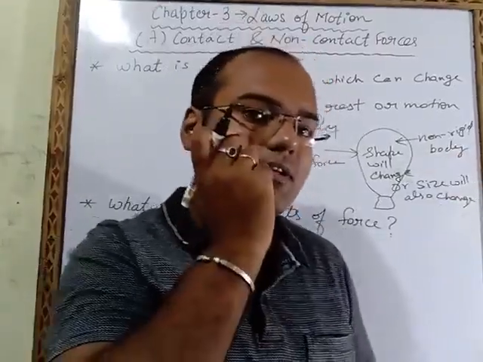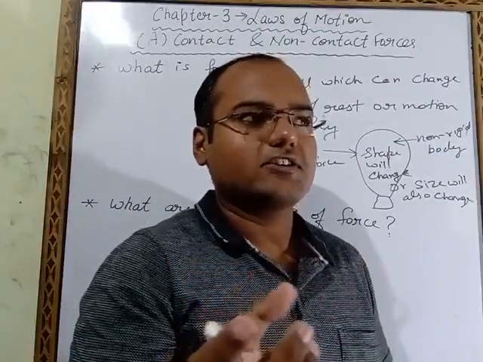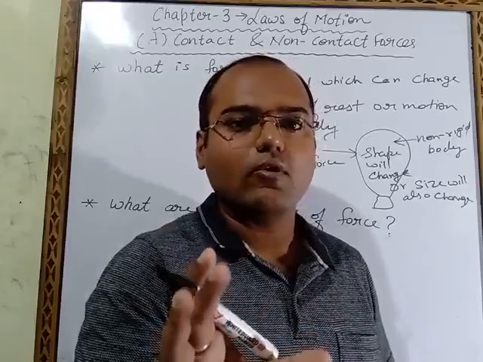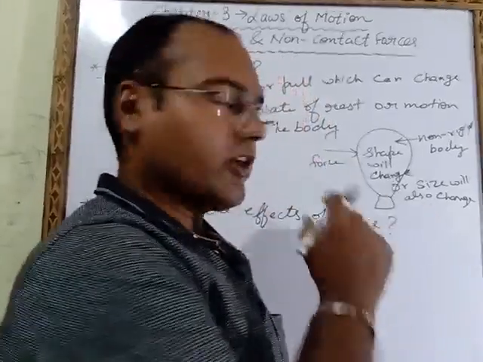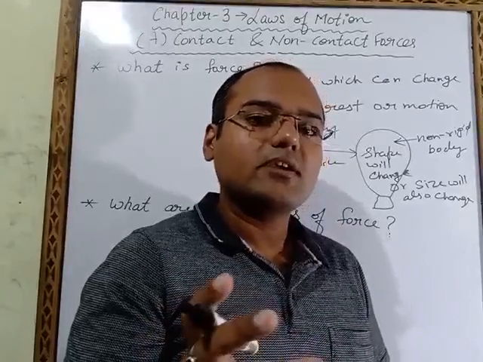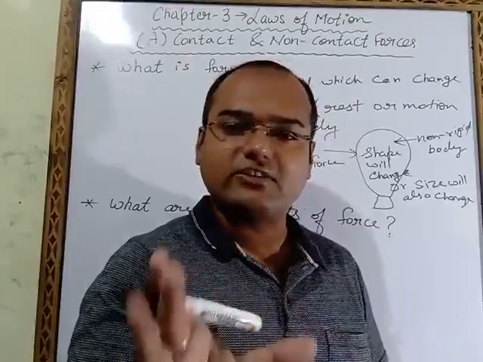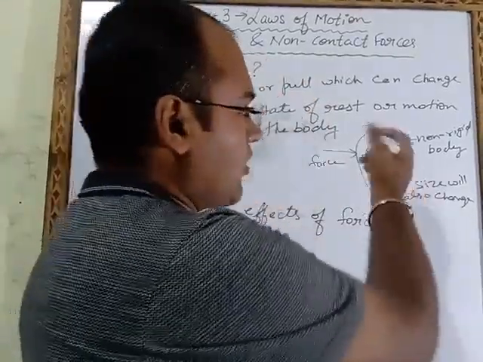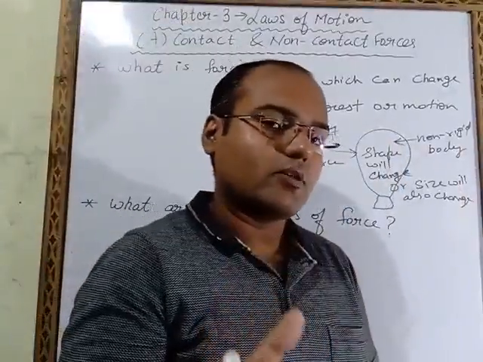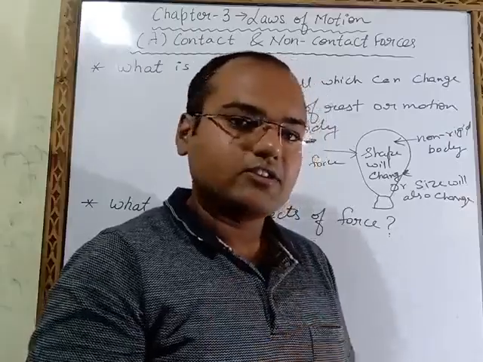Non-rigid means which can be compressed easily, or you can say in which intermolecular spacing is more. And rigid means solid body. Solid means in which intermolecular spacing is least or negligible, you can say. So this is the non-rigid body. When we will apply force on this balloon, you will observe its shape will get changed and its size will also get changed.